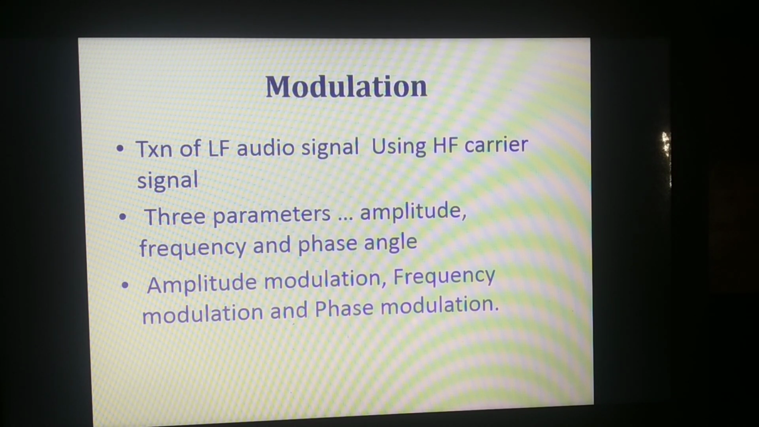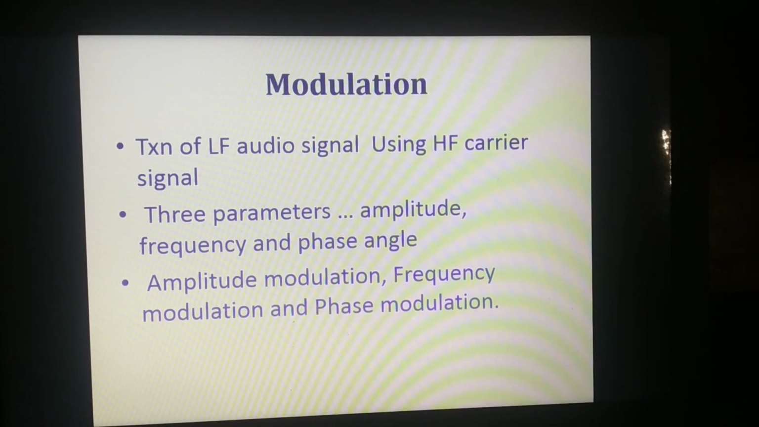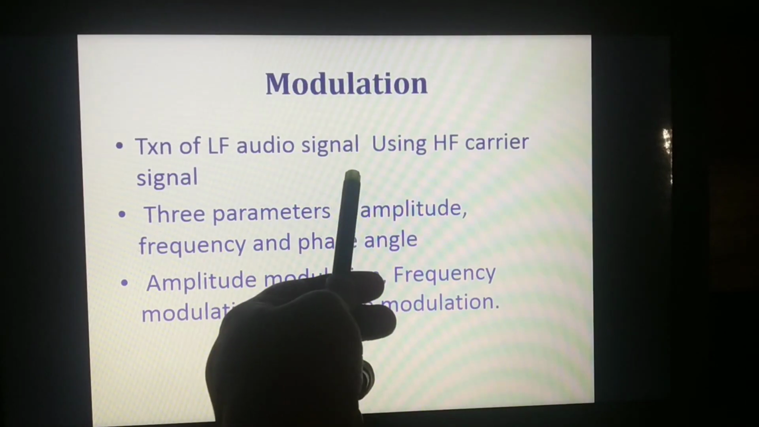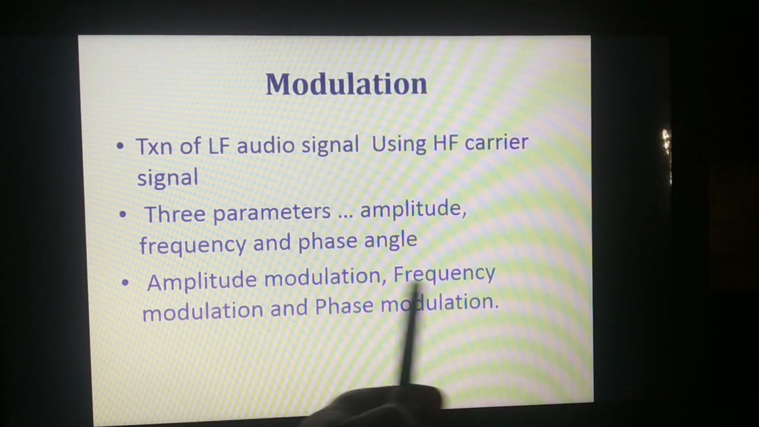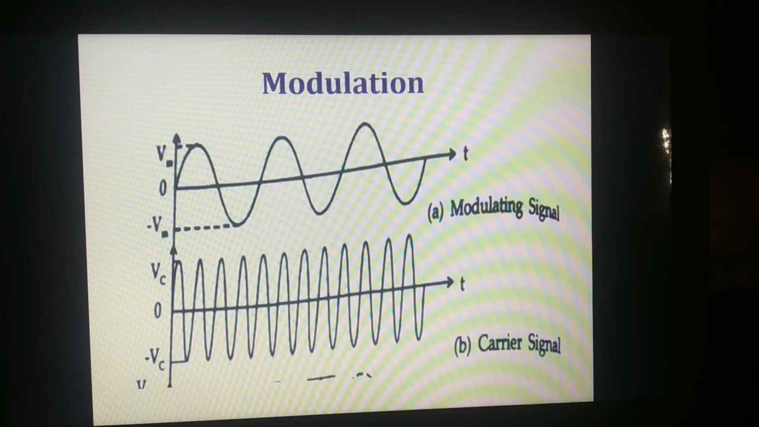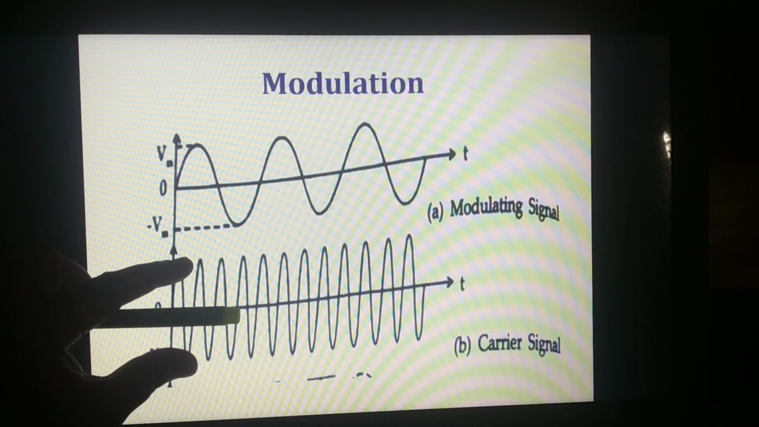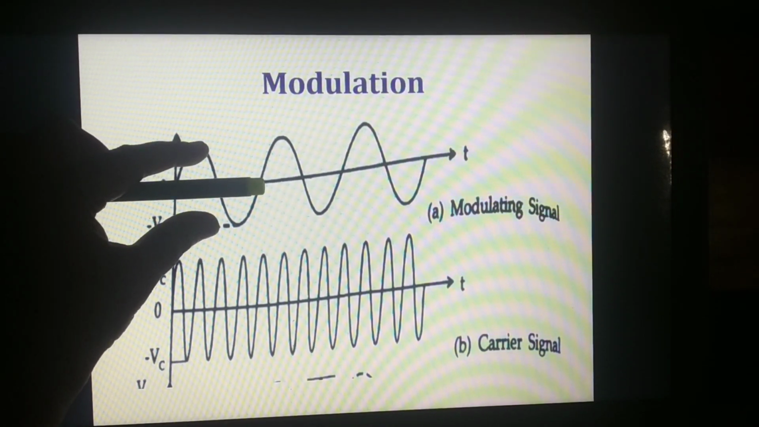In modulating techniques, the signal has 3 parameters: amplitude, frequency and phase angle. So if the parameters of the carrier signal may be varied with respect to the modulating signal, then it is called as amplitude modulation, frequency modulation and phase modulation. See, this is the amplitude of the carrier signal. So if the amplitude of the carrier signal may be varied with respect to the modulating signal, then it is